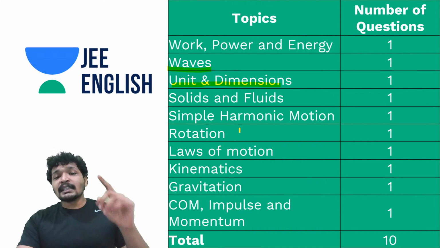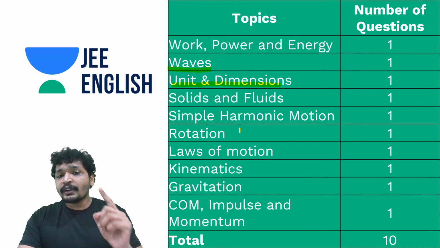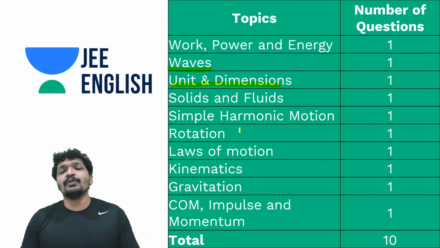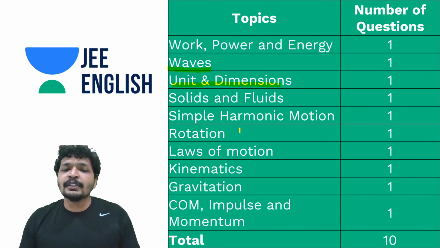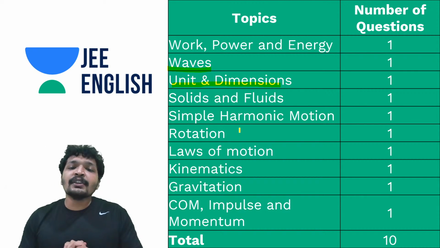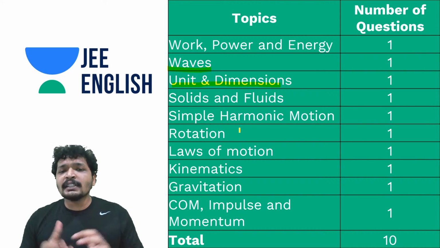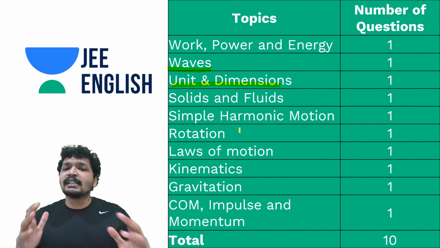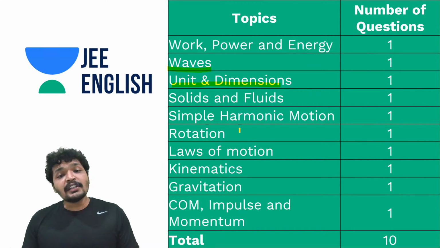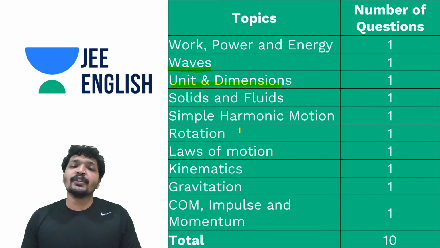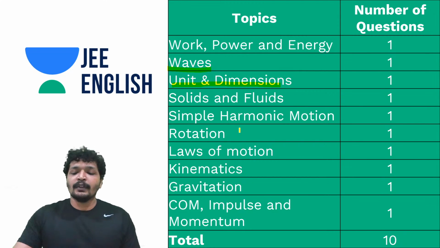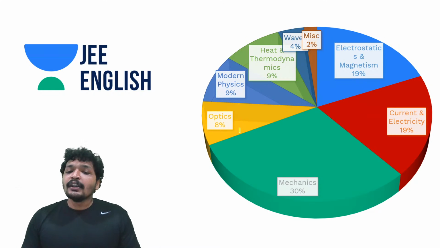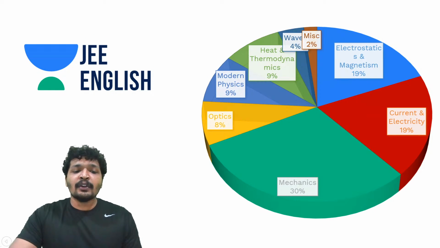But remember students, this is just 1 year data. You cannot rely on just 1 year data. You need a set of multiple data to do this analysis. So what I've done for you is I've taken anywhere around 20 years data of all these papers. Earlier it was IIT-JEE, now it is JEE Mains. I've taken all this data, combined them to understand which topics will let you score 90 percentile and above. So I did this analysis and I found that mechanics always has anywhere around 30%